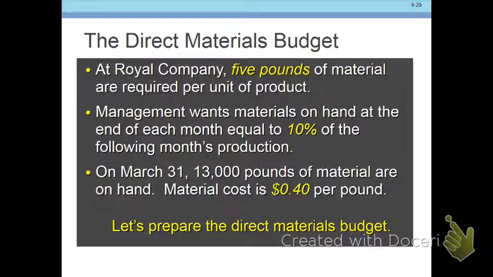Direct materials budget then. Now keep in mind, we've put together a production budget. We know how many we're going to produce, and now we have to figure out how much materials we need. 5 pounds of materials are required for each unit. Management wants materials on hand at the end of each month equal to 10% of the following month's production. Once again, you want some on hand, so on day one you've got some raw materials for your employees to use, and the cost is 40 cents per pound.